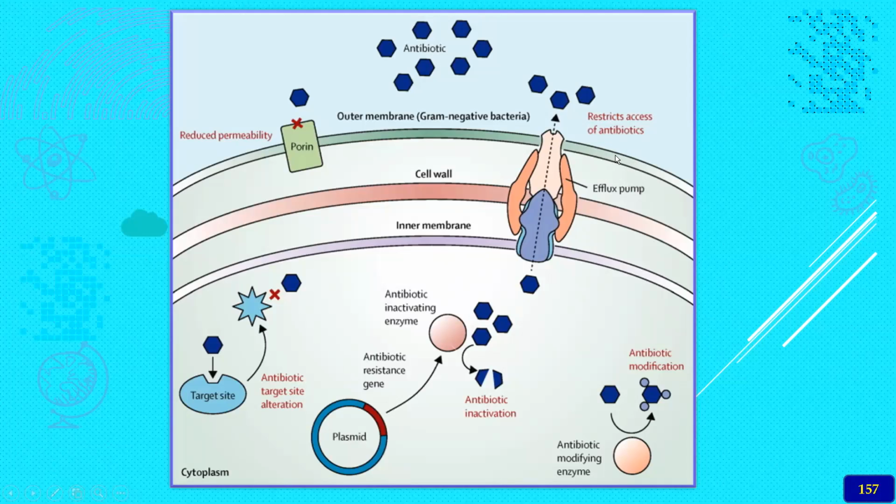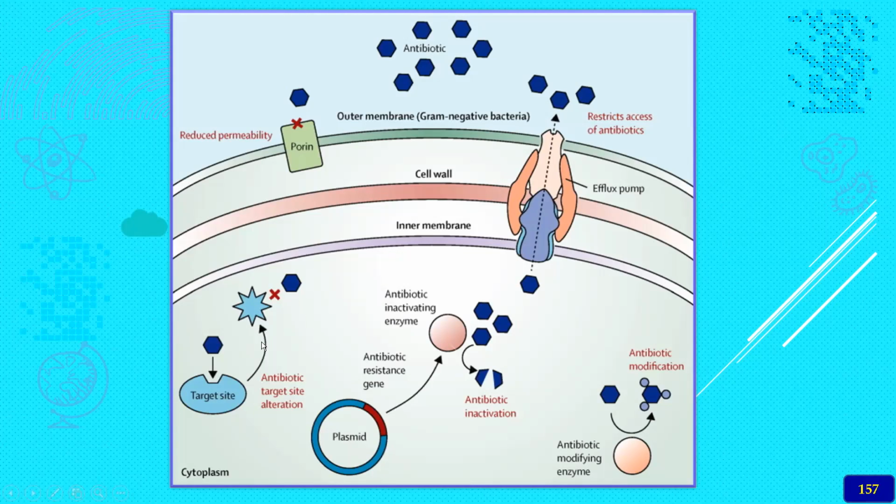And also the cell membrane becomes tough for the antibiotic to enter. Whereas the target site protein or the binding site where the drug will be bound will be totally altered. So here you can see that the structure will change like this. The target site will not be there, so that